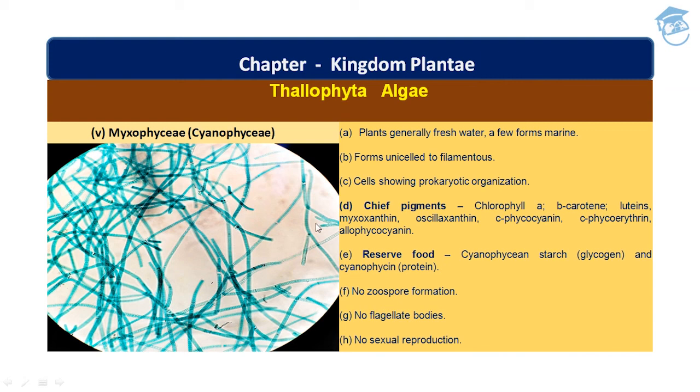Chief pigments are chlorophyll a, beta carotene, lutein, and myxoxanthin. These are the main pigments found in Myxophyceae. No zoospore formation takes place, no flagellate bodies, and no sexual reproduction takes place in the class Myxophyceae of Thallophyta algae. I hope all five classes of Thallophyta algae are clear to you now.